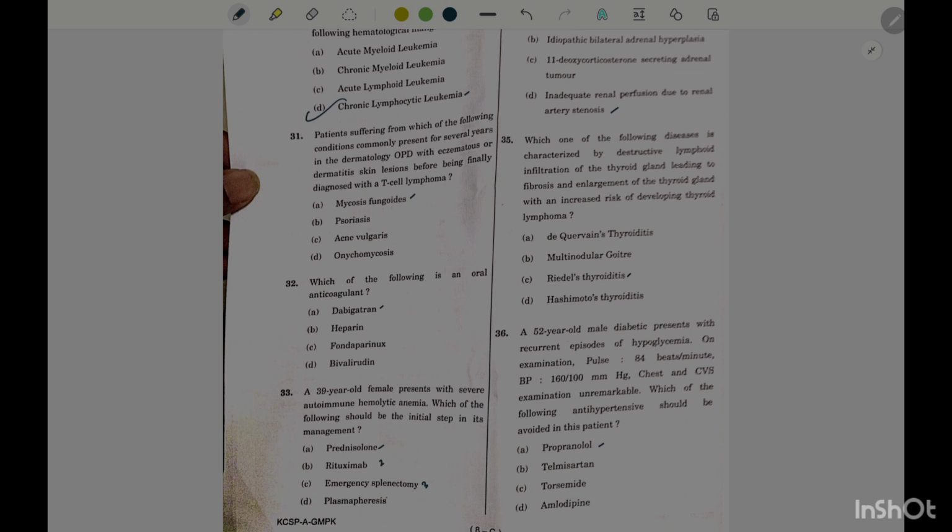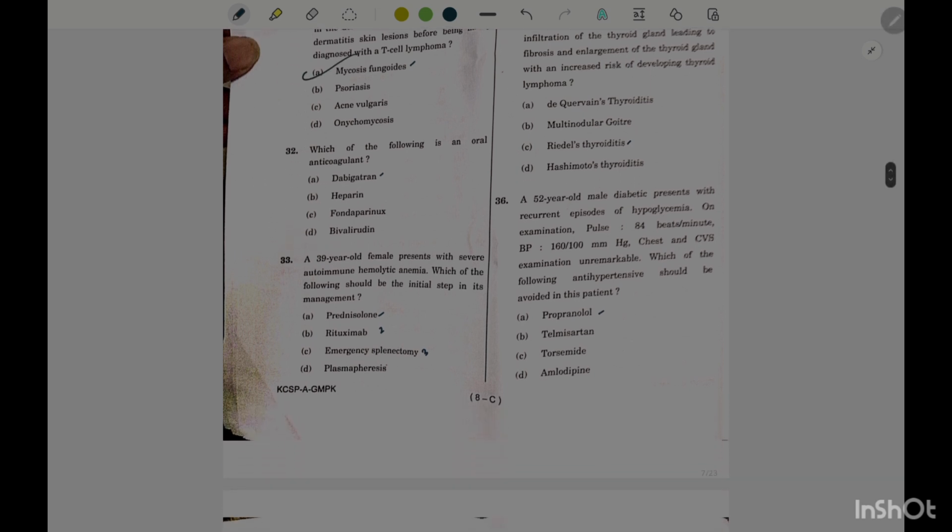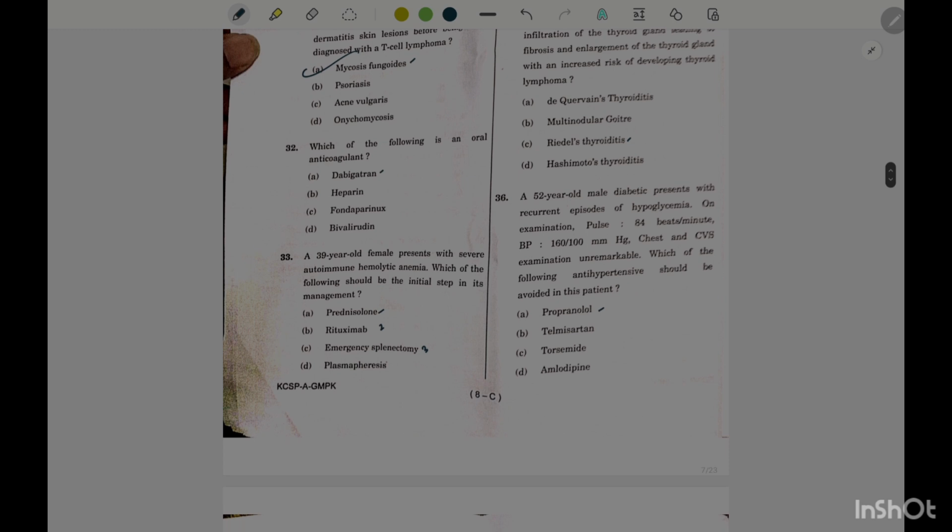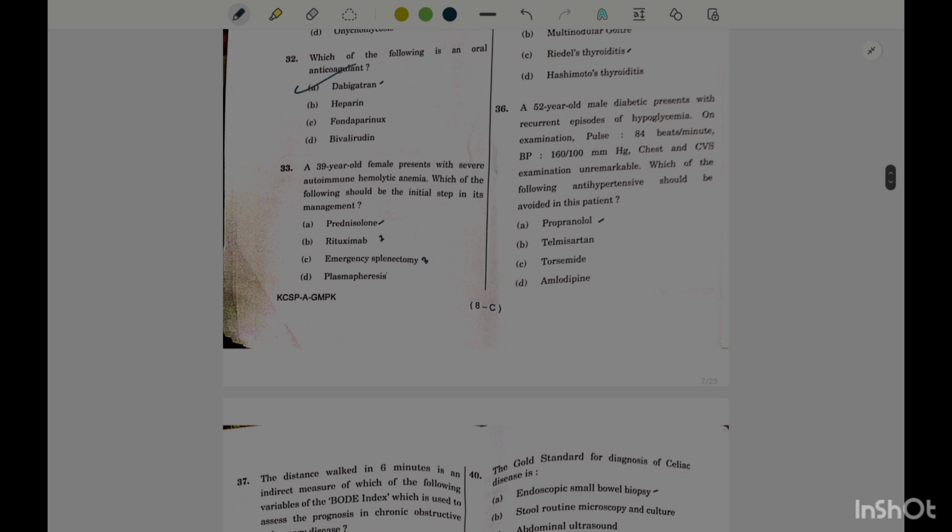Patients suffering from which of the following conditions commonly present for several years in the dermatology OPD with eczematous or dermatitis skin lesions before being finally diagnosed with T-cell lymphoma? T-cell lymphoma, before that stage, is mycosis fungoides. The oral anticoagulant is dabigatran. All others are subcutaneous or intravenous injections.